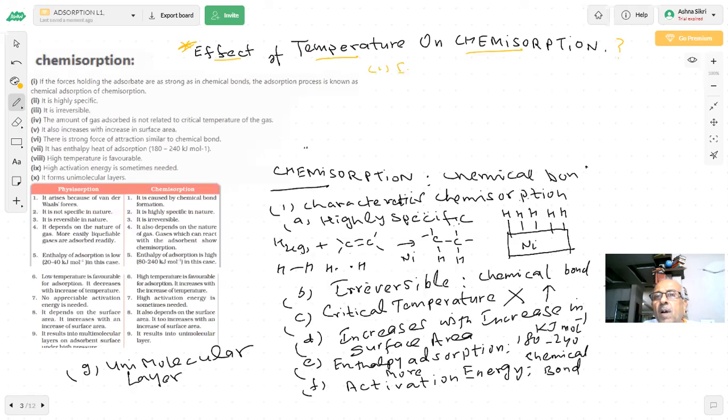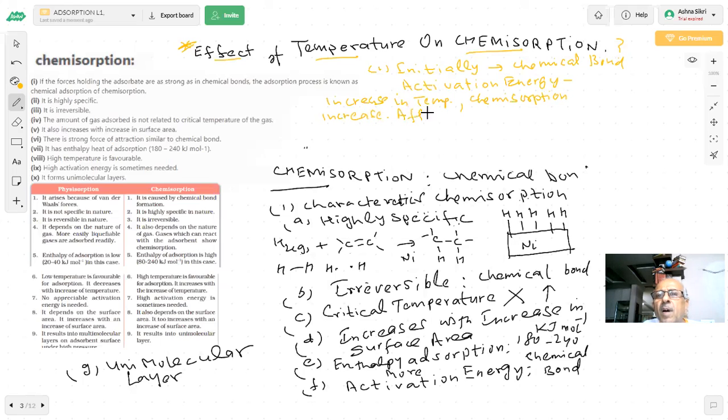Initially, I'm saying initially, students, you need to form a chemical bond. Yes or no? Yes, sir. Which will need activation energy. That means with increase in temperature, what should happen? The chemisorption should increase. Yes, sir. But what happens when all the bonds are formed?